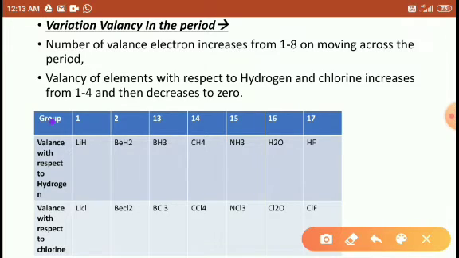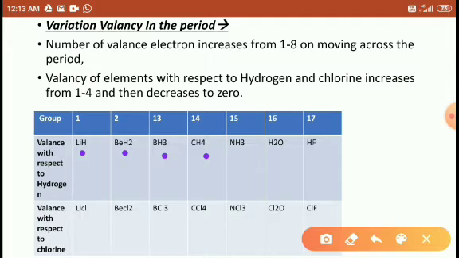So group, the first group, second, third, 13, 14, 15, 16, 17, right? 17 group of elements. So here we are using the valency with respect to hydrogen. The first group element, lithium, bonds with hydrogen and makes only one bond. Beryllium with hydrogen makes 2 bonds. Boron with hydrogen makes 3 bonds.